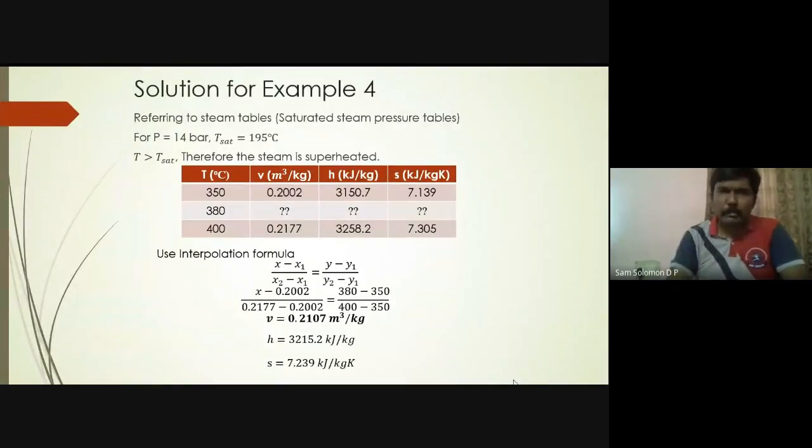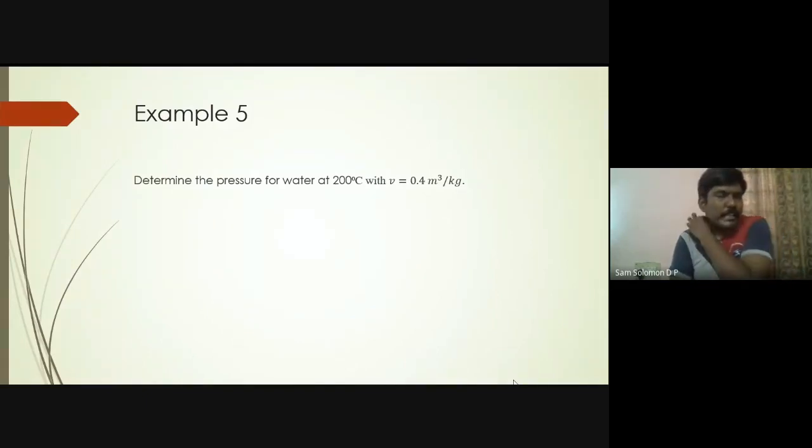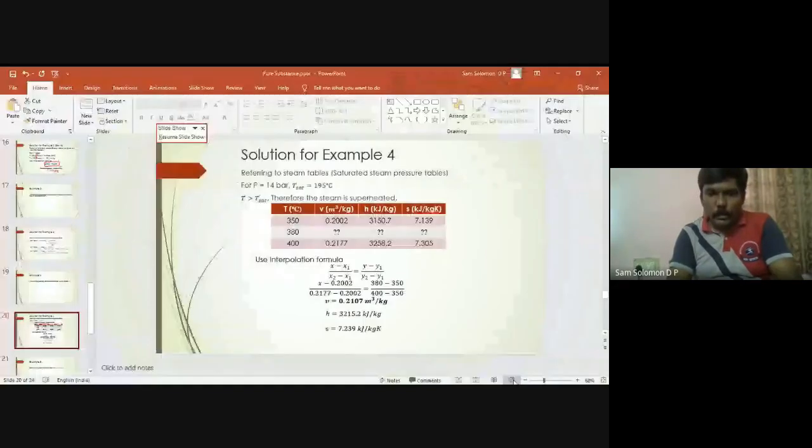I have taken one more problem. If you have solved it, it's well and good. If you have not solved it, you can practice that slowly. This is the last example in pure substance. Determine the pressure for water at 200 degrees centigrade with a specific volume of 0.4 meter cube per kilogram. They have given the temperature as 200 degrees centigrade and the specific volume as 0.4 meter cube per kilogram.